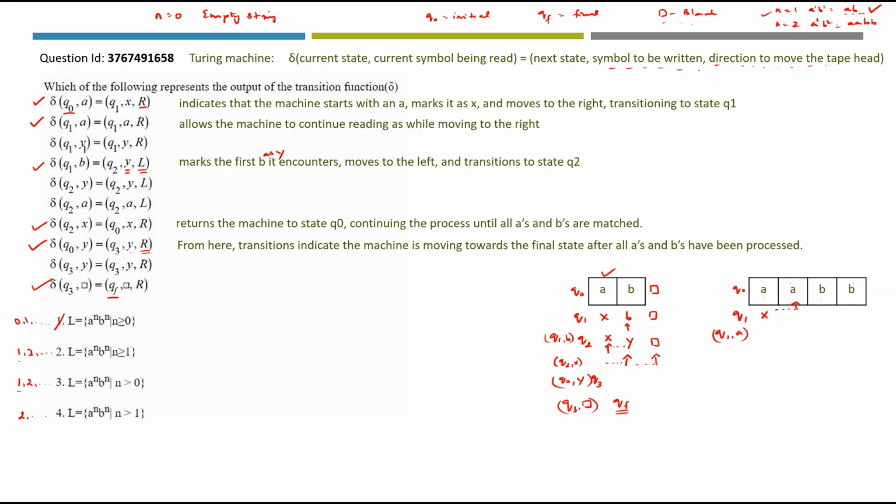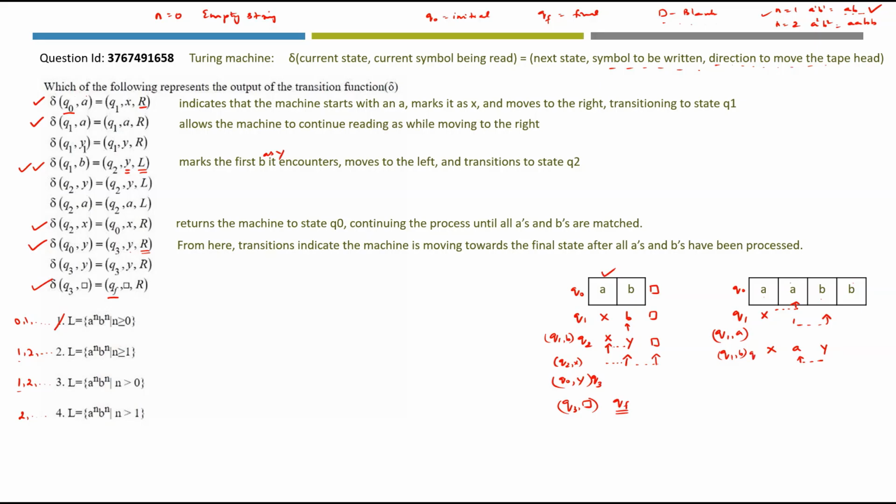So now we are in this particular transition Q1 comma A. What is happening here? You are still in Q1 but you are just moving to the right. So now we will just move to the right. We are in B. What about Q1 comma B? Q1 comma B we have already seen here. We are going to state Q2 marking it as Y. So we have X here, A here. This is changed as Y and the movement of the head will be towards the left.